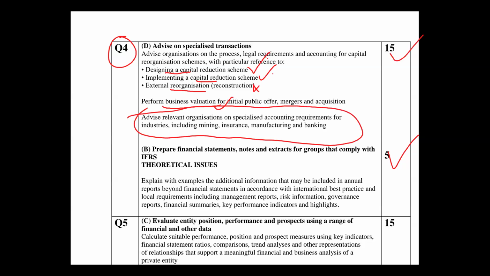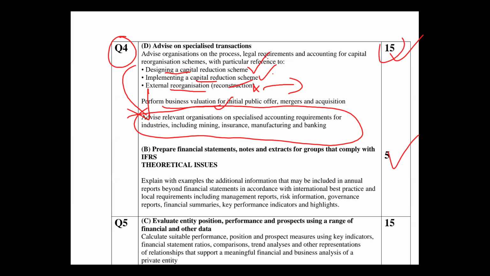So if I know that of the 4, external reorganization is a challenge to me, and designing the scheme is a challenge to me, then I have to pay attention to the 2 which are problematic, whereas the other 2 are quite easier for me, and I know how to go about them if they feature in the exam. But for the design of the capital reduction scheme and the business valuation, they are challenges to me. I have to spend more time, follow the examples, and then solve it again.